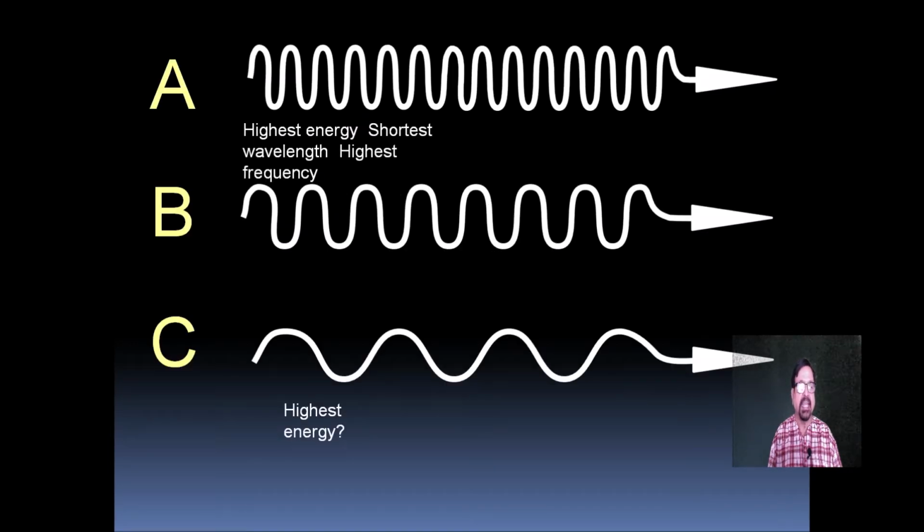Now here you are seeing A, B and C. Now what is the difference? A has the highest energy since it has the shortest wavelength and highest frequency. Now if we come to B and C, C has the higher energy and lower wavelength.